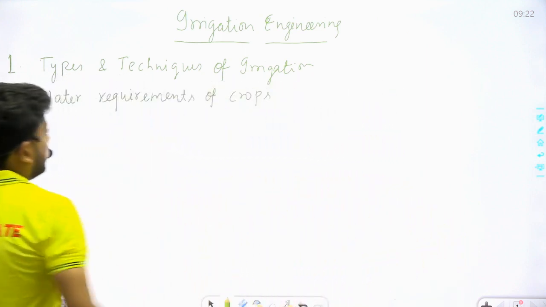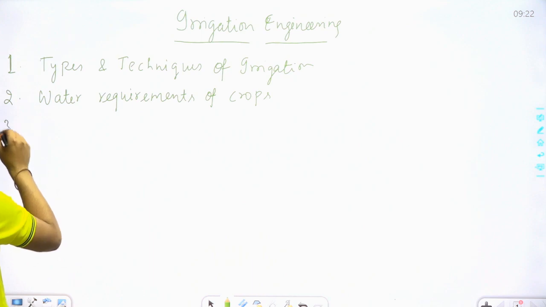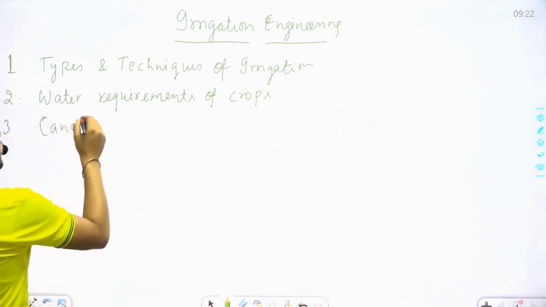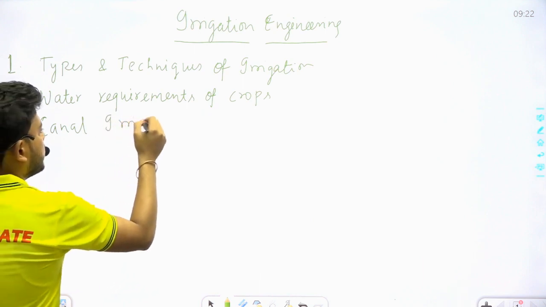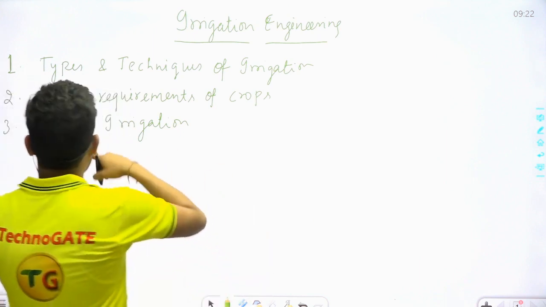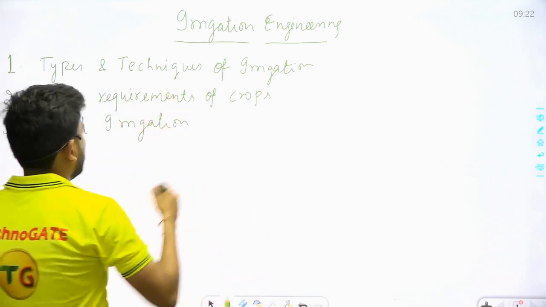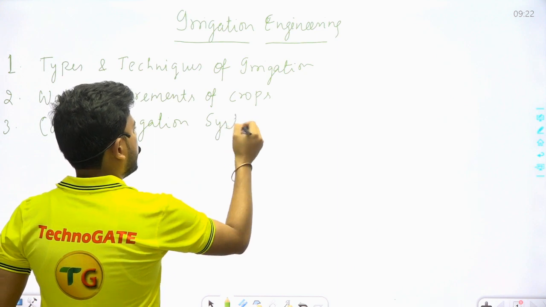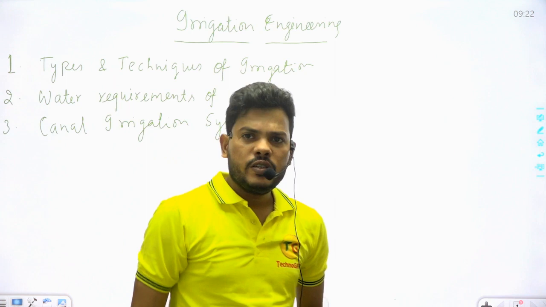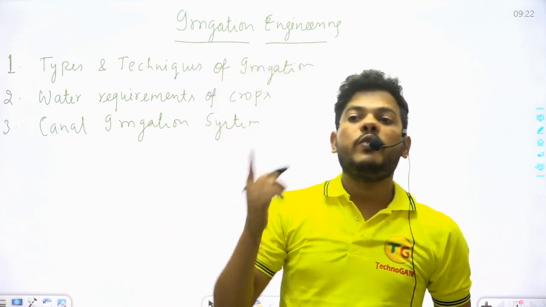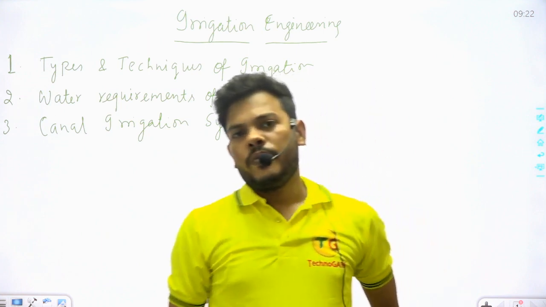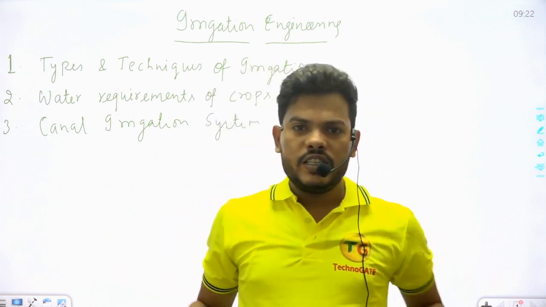After water requirements of crops, we will start our third chapter, canal irrigation system. Everything is linked, my dear students. Every chapter is linked. Once you have calculated the water requirements of crops, then you can design the canal irrigation system or canal irrigation scheme.